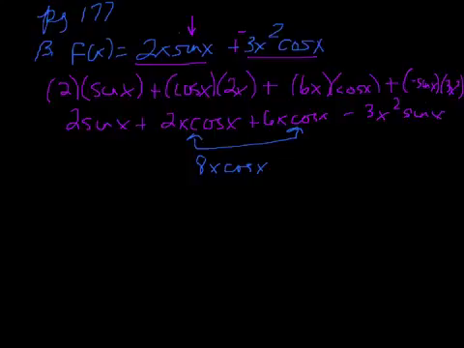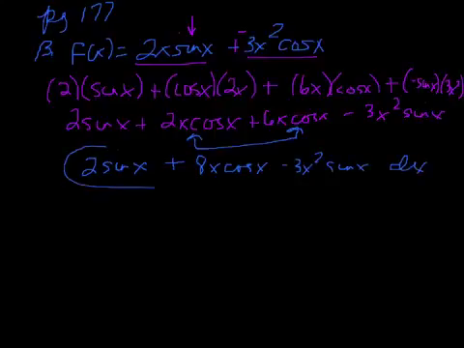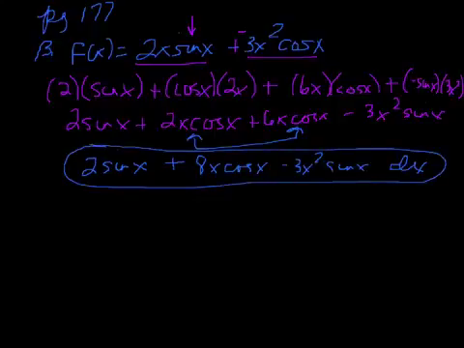I don't really know the order. Personally, I would put the ones with the signs together first, but I don't think it really matters, so I'll just write it in the order that it occurs. 2 sine x plus 8x cosine x minus 3x squared sine of x. And then you're taking the derivative in terms of x, so I'm going to put that little dx right there to indicate that. And that's number 13.